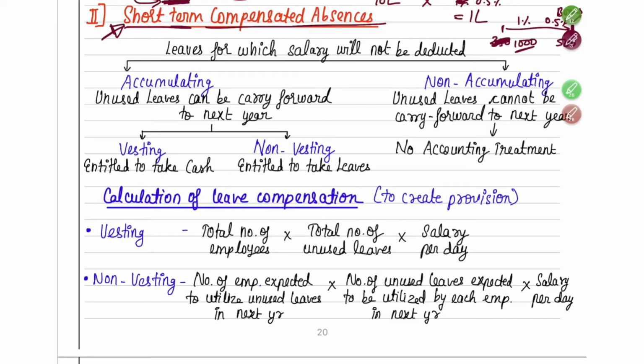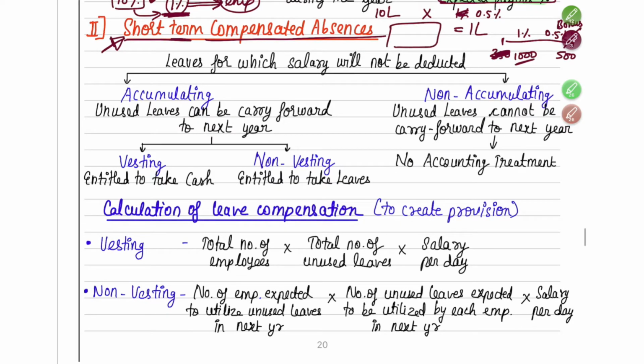short term compensated absences, which I told you in simple words is nothing but paid leaves which you will get. See, here I've written leaves for which salary will not be deducted. That means however much you are normally getting, that you will get. So that is nothing but your short term compensated absences, or you can call this paid leave. Okay. So here there may be two cases in a company.